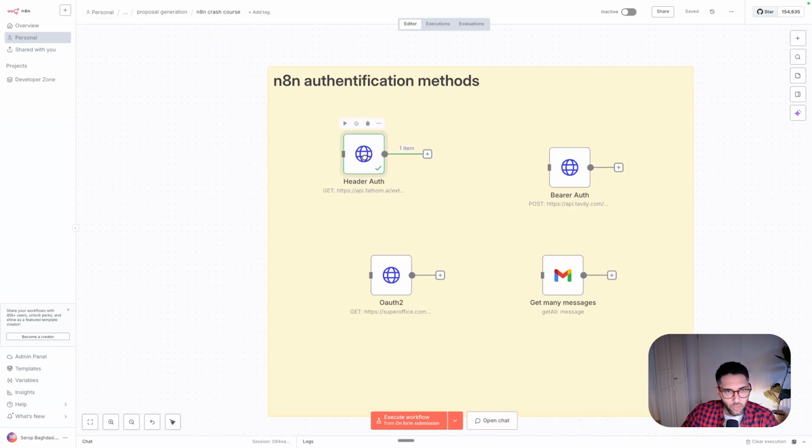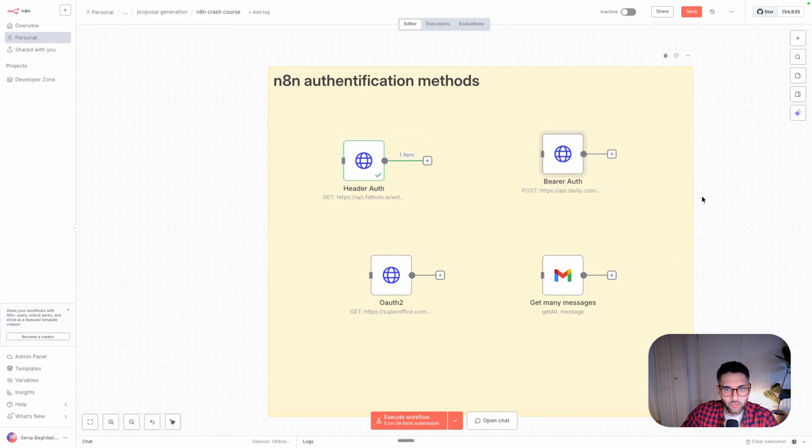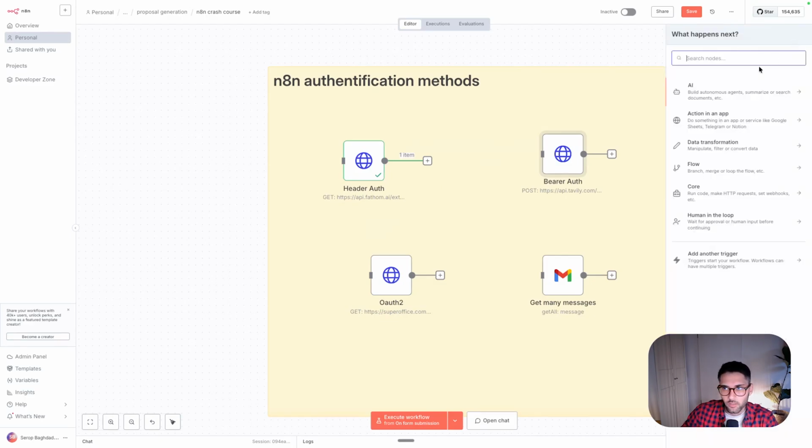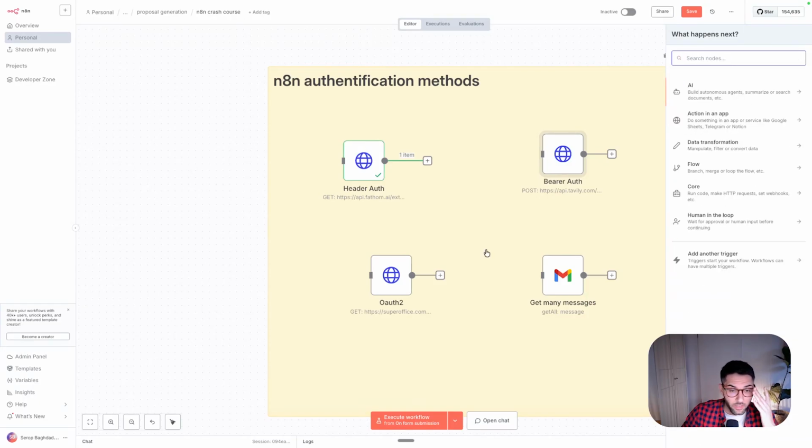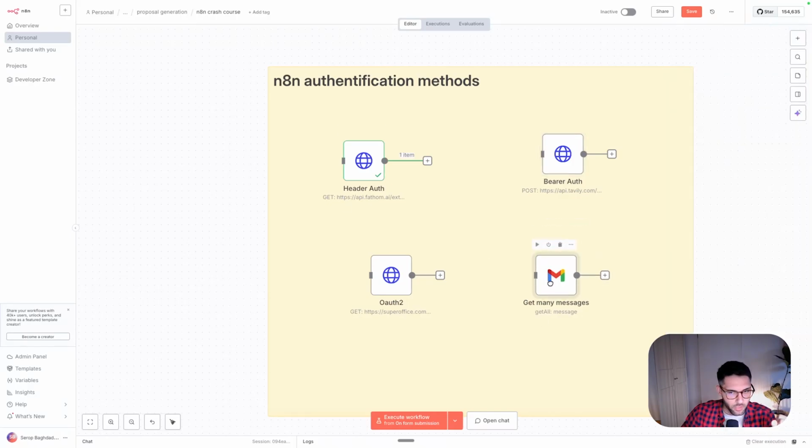And if there is no built-in integration for Fathom, or maybe Tavily, I think somebody built one already, we have to do it ourselves. That's why it's really important to know what kind of authentication we need in case we want to integrate our solution with a tool that doesn't have an integration with n8n. But usually we have a lot of applications that are already included. Let's see if Fathom is here. Okay, we don't have it, but we have, for example, Gmail. We have many different things that n8n has simplified the way we can connect with. So we can just use the pre-built ones, as I'm going to show you in a second.